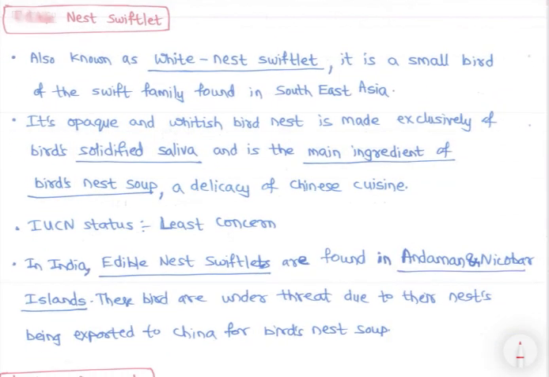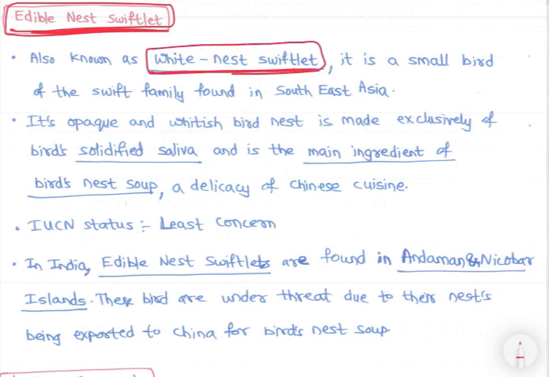See, this is edible nest swiftlet. It's a small bird, present in South Asia and Southeast Asia, also known as white nest swiftlet. Now what is this? Edible nest. The nest that this swiftlet makes, it makes with its saliva. It makes it from the bird's saliva.